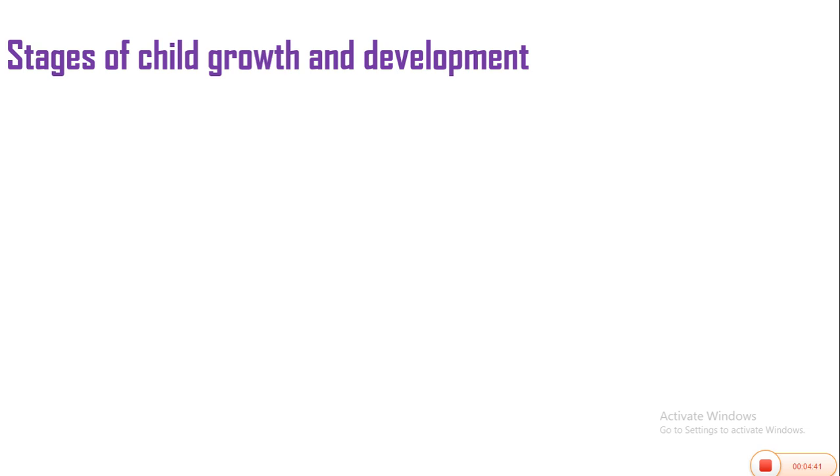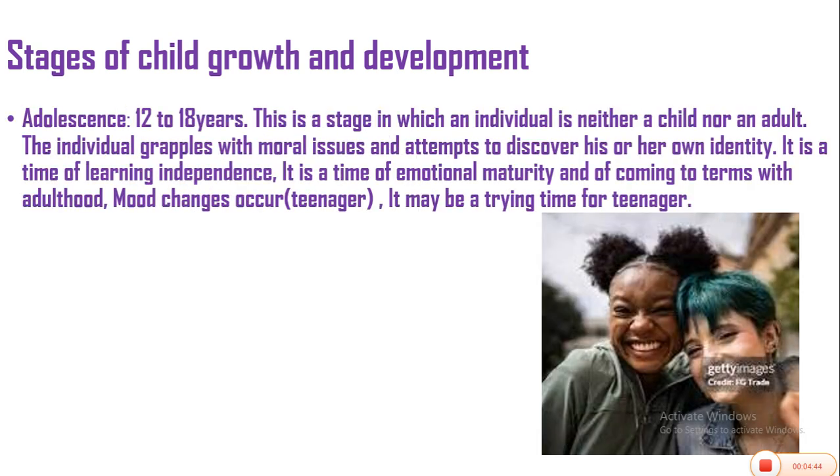Another stage of growth and development is the adolescent or teenage stage. The adolescent or teenage stage is the age between 12 to 18 years. This is a stage in which an individual is neither a child nor an adult. The individual grapples with some moral issues and attempts to discover his or her own identity. It is a time of learning independence, a time of emotional maturity and of coming to terms with adulthood. Mood changes also occur at this stage. It may be a trying time for a teenager.